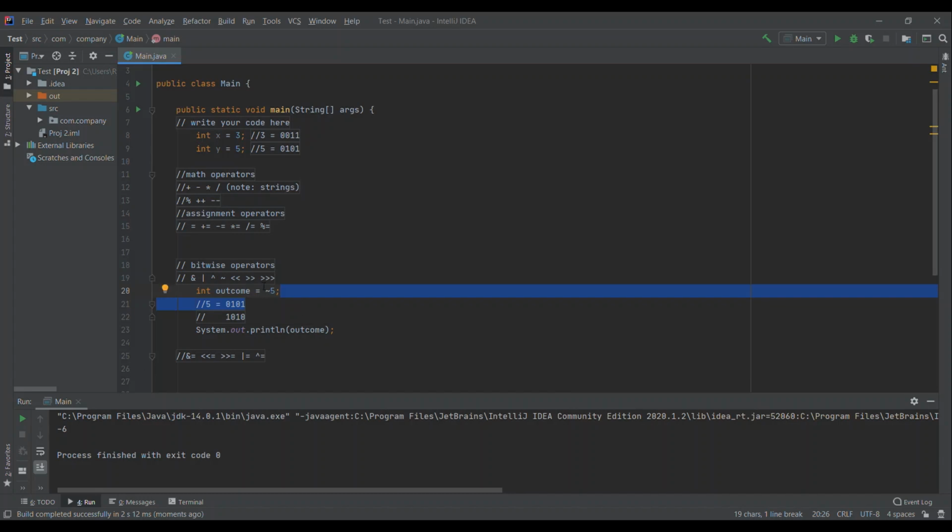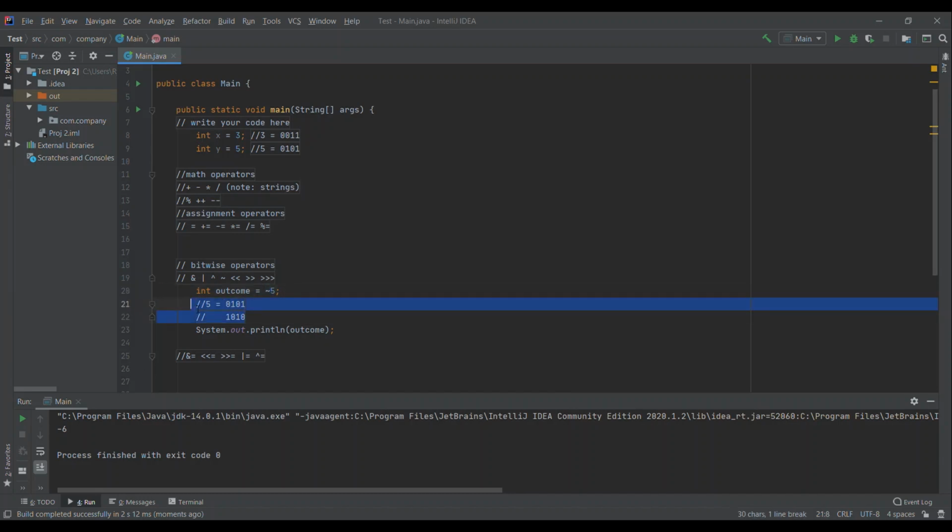So this operator will flip the bits and then turn it into a 2's complement negative number. And really what you'll see is any number you put in here, so if you say tilde n equals, it'll come out as a negative number of n plus 1. So 8 becomes negative 9, 5 becomes negative 6, 16 becomes negative 17, etc.